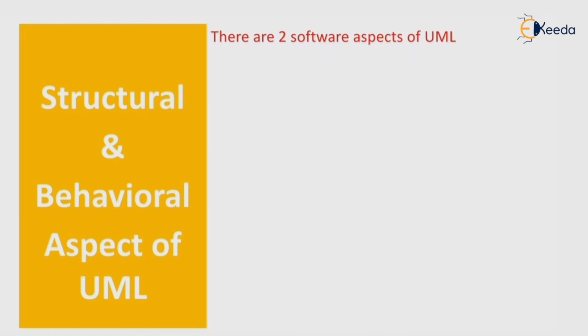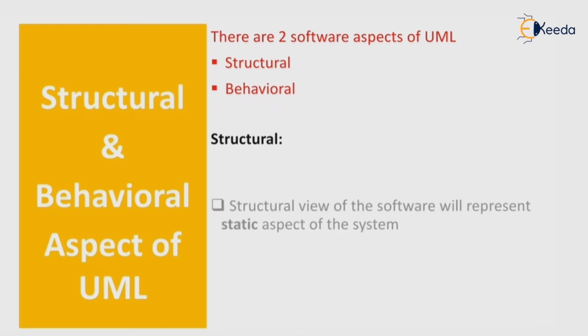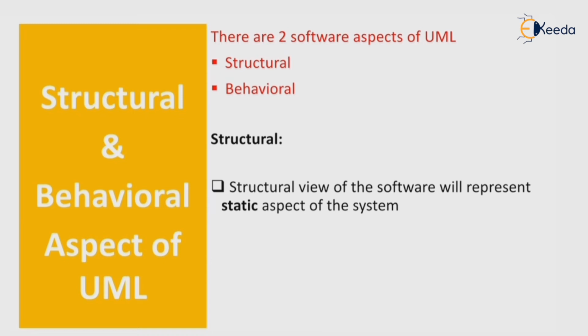These are the two aspects of UML. First is structural and second is behavioral. The structural view of software will represent the static aspect of the system.